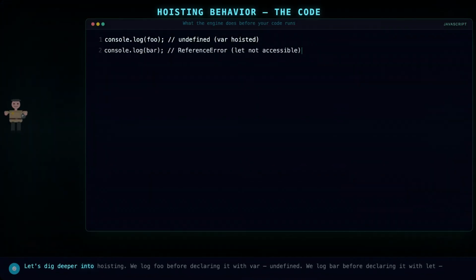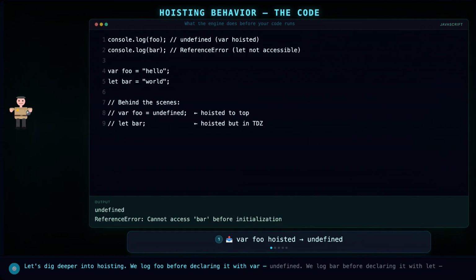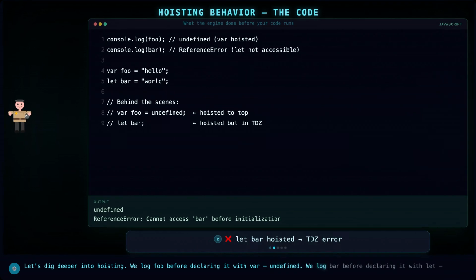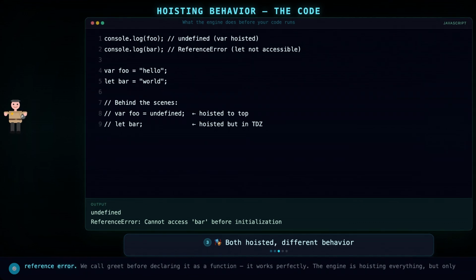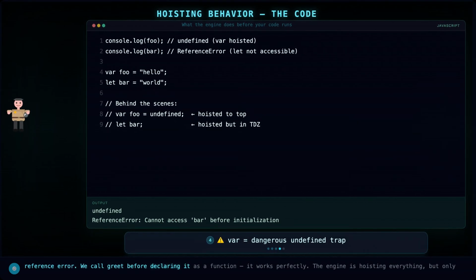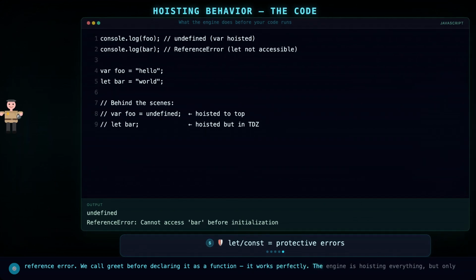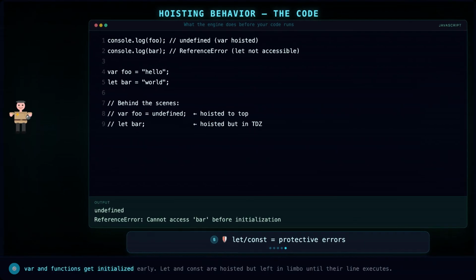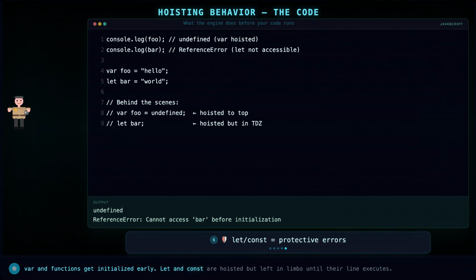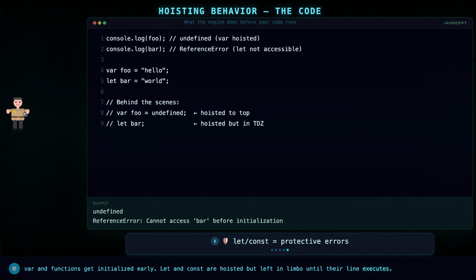Let's dig deeper into hoisting. We log foo before declaring it with var, undefined. We log bar before declaring it with let, reference error. We call greet before declaring it as a function. It works perfectly. The engine is hoisting everything, but only var and functions get initialized early. Let and const are hoisted but left in limbo until their line executes.